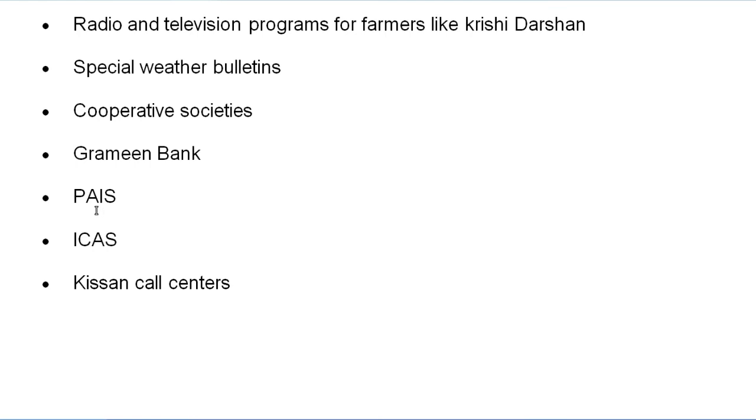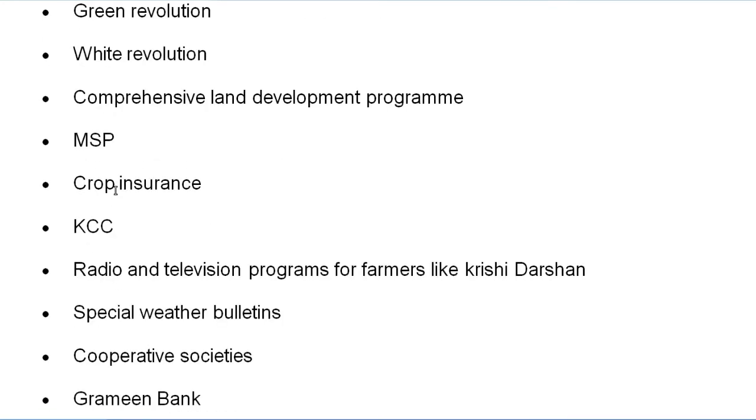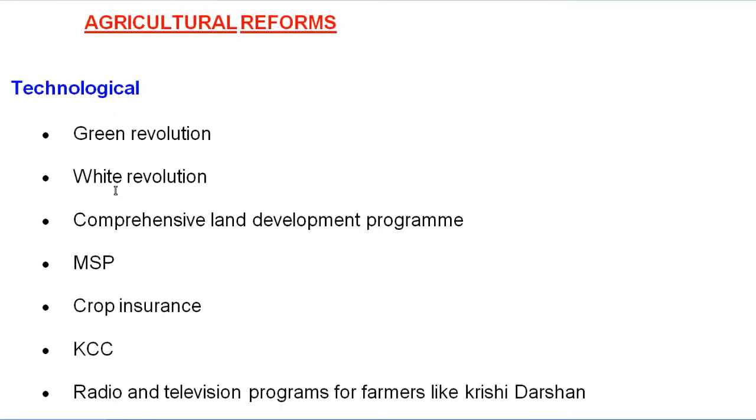PAIS, the Personal Accident Insurance Scheme, is also there. Next we have ICS. Next is the Kisan Call Center. These are all the main important things which you have to learn, and whenever technological reforms are asked in the paper, you have to write this.